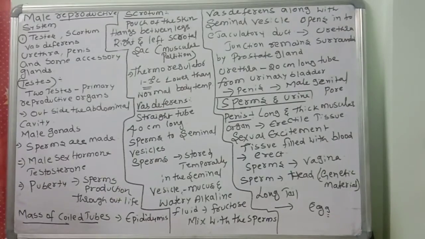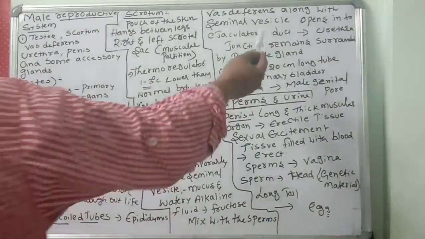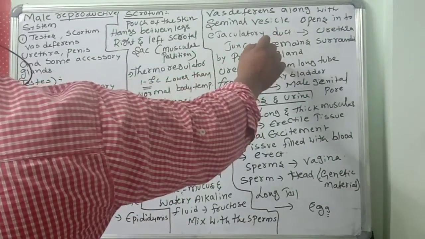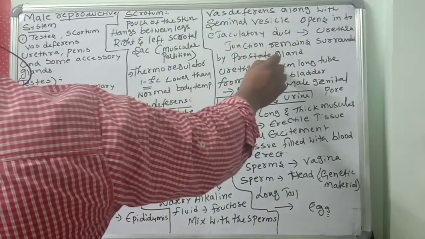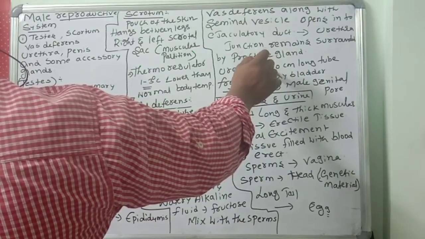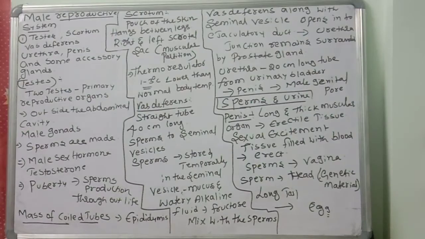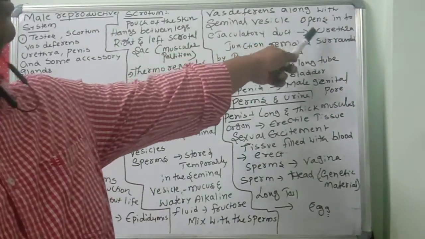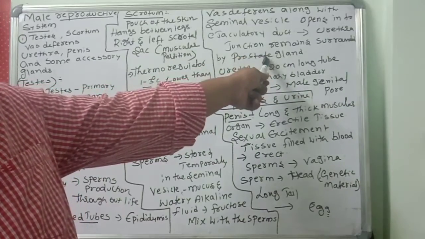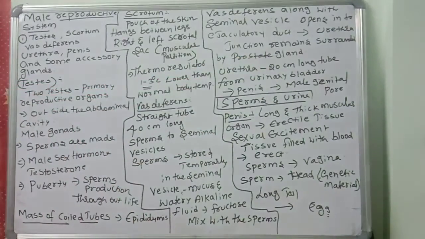The ejaculatory ducts, on the right and left sides, open into the urethra. That junction where the ejaculatory duct opens into the urethra remains surrounded by one gland, which is very important. That is called the prostate gland. Where the ejaculatory duct opens into the urethra, the prostate gland will be there.